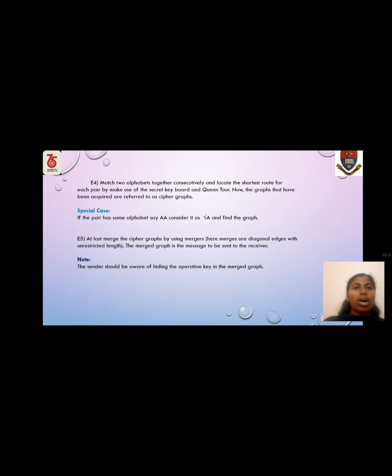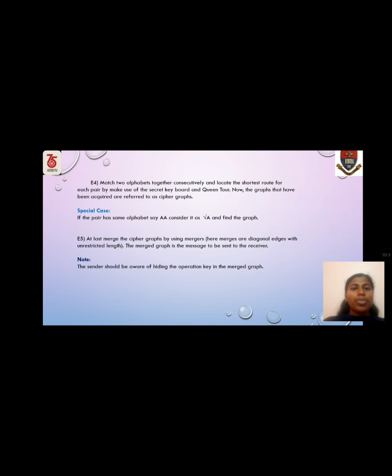Match two alphabets together consecutively and locate the shortest route for each pair by making use of the secret keyboard and quinture. Now the graphs that have been acquired are referred to as cipher graphs. Special case: if the pair has the same alphabet, say AA, consider it as root A and find the graph.